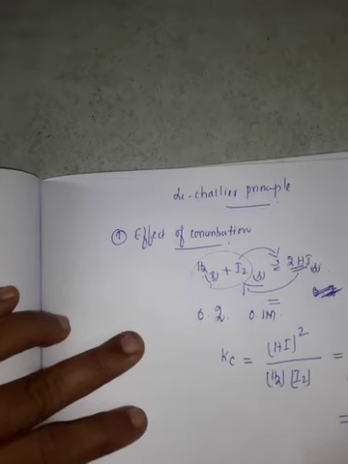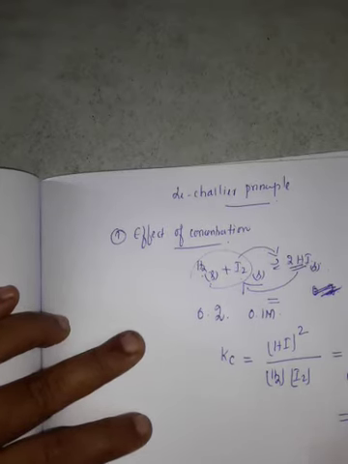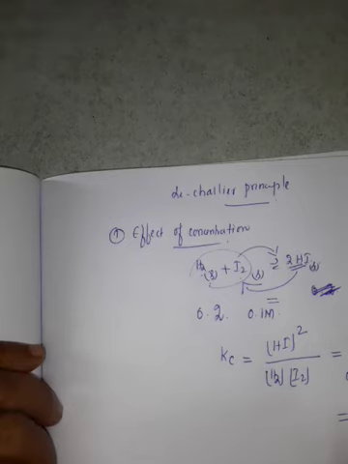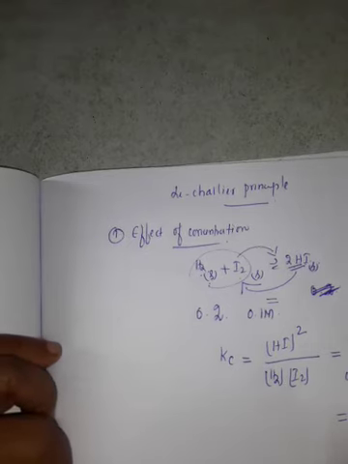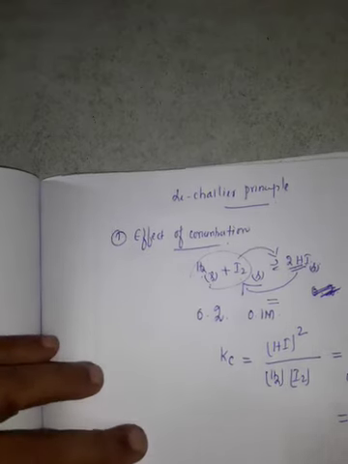The value we get is 50. This is the Kc value.